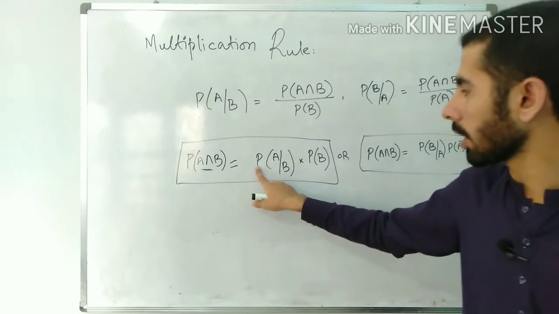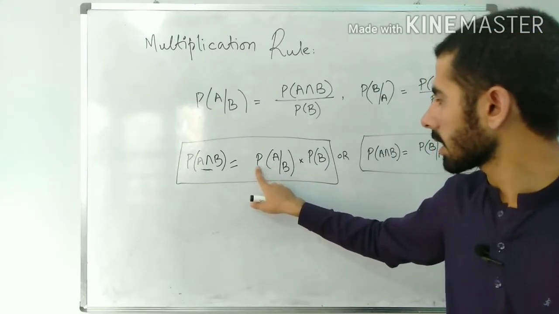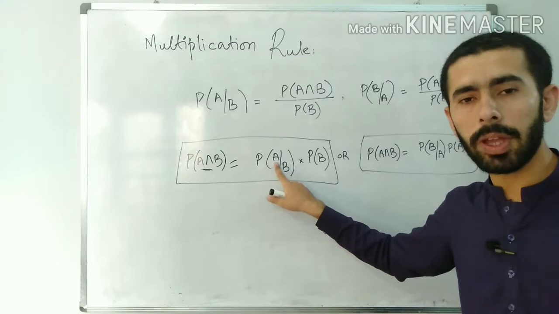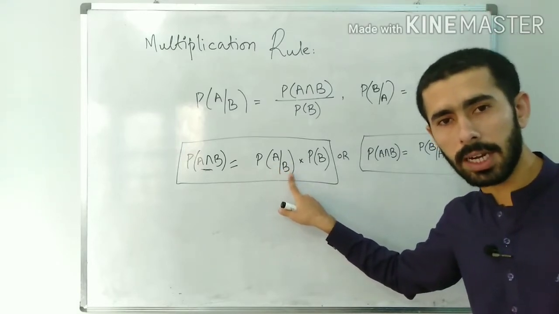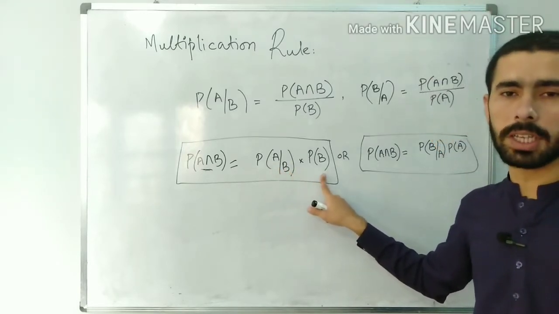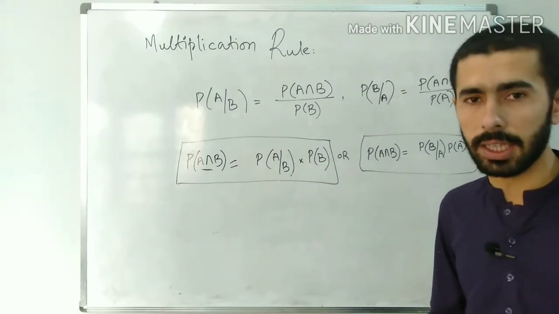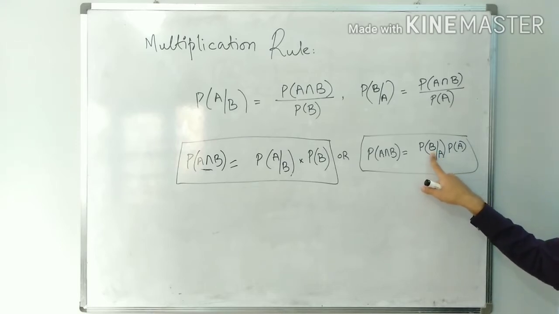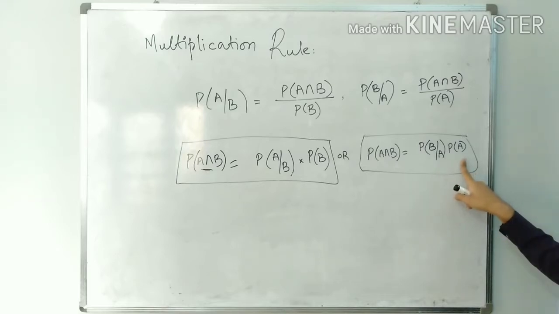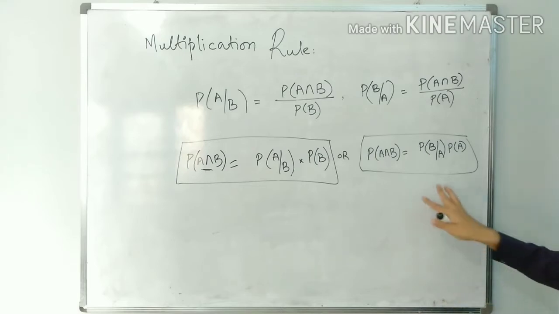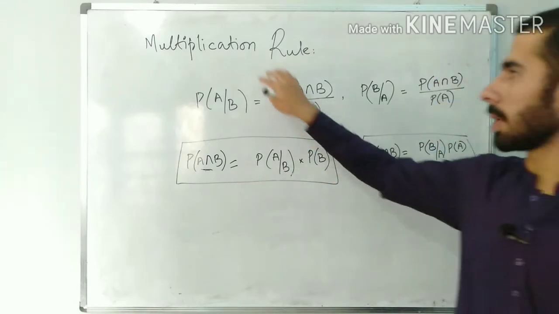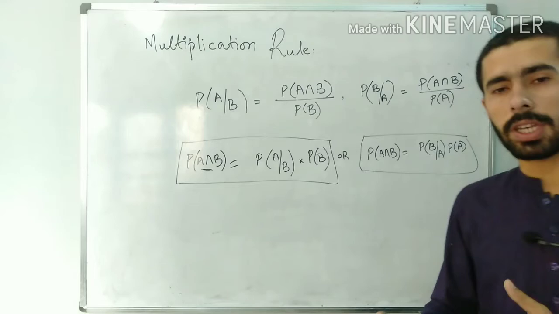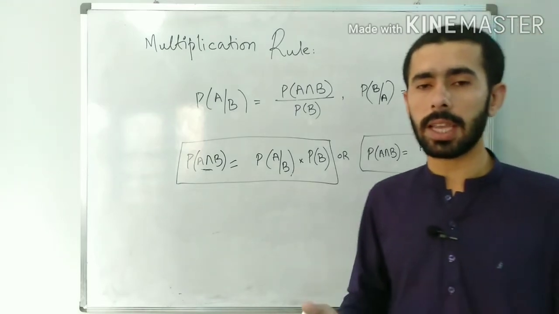So we are going to look for the chances of getting A when we know that the B event has occurred, multiplied by all the possible chances of that B event to occur itself. Similarly, we are looking for the chances of an event B to occur, provided the information that A has occurred, multiplied with all the possible options that the event A itself has occurred. So these two relations give us the multiplication rule for the probabilities, which enable us to find the probability for the intersection of two events.